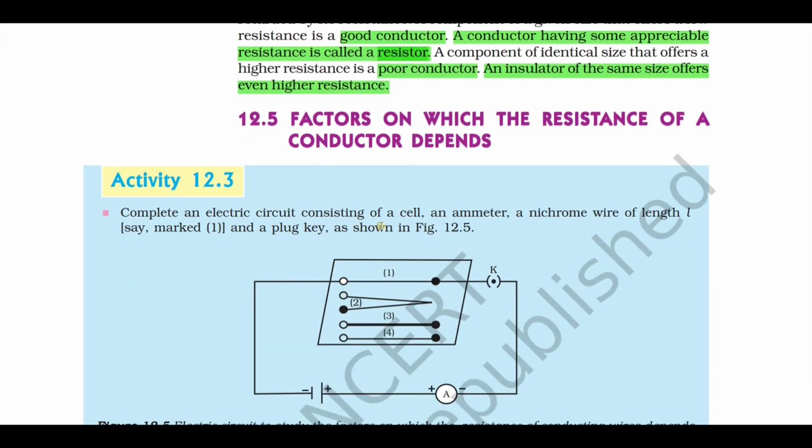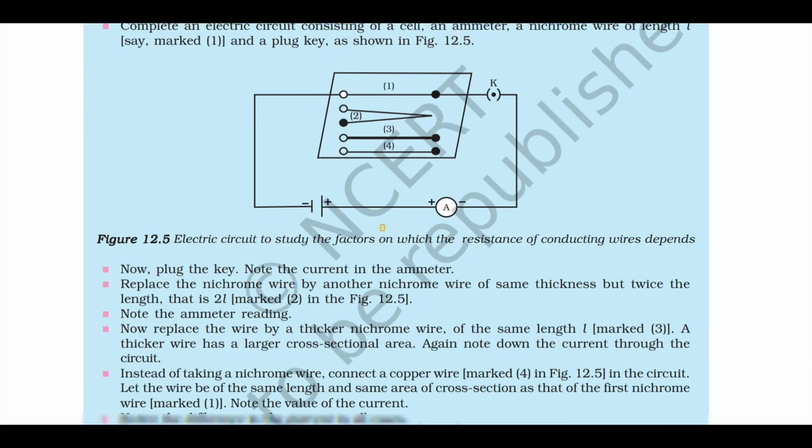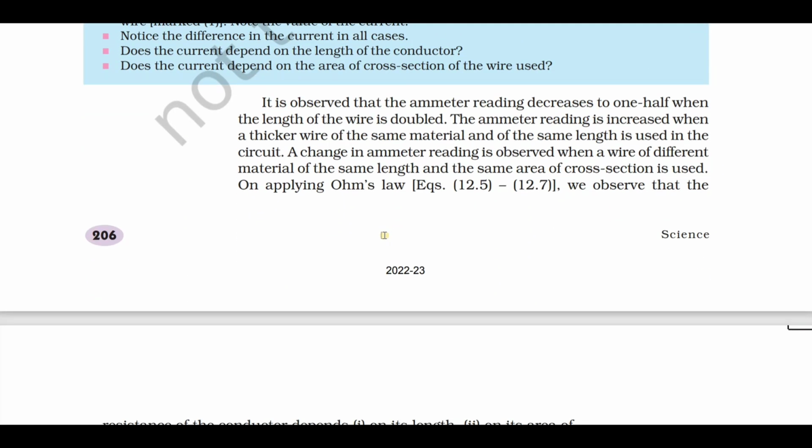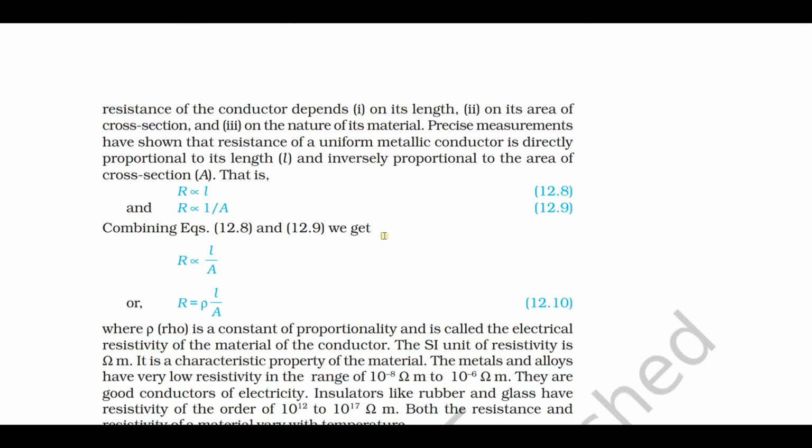Now, another important question: factors on which the resistance of a conductor depends. The resistance of a conductor depends on 4 factors. That is, R is proportional to L, and R is inversely proportional to A. If you remove the proportionality, you will have a constant called rho.